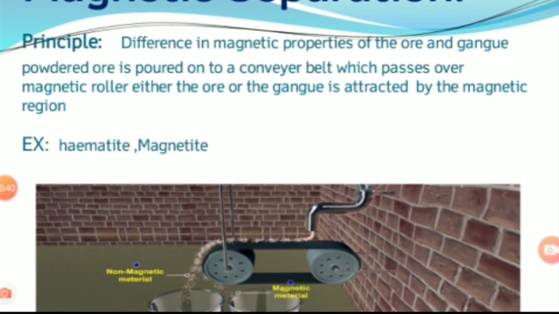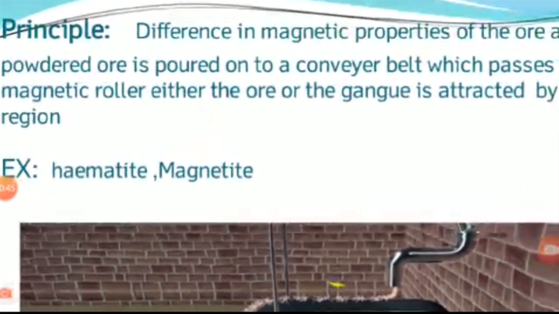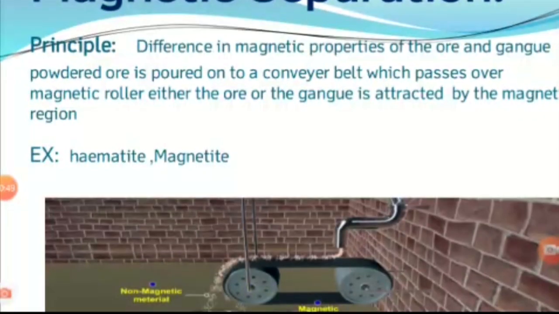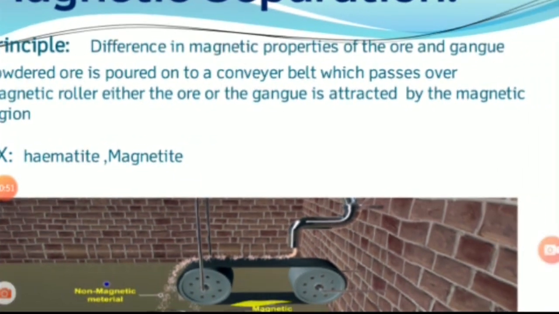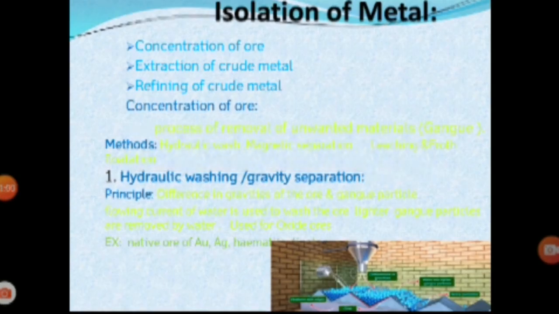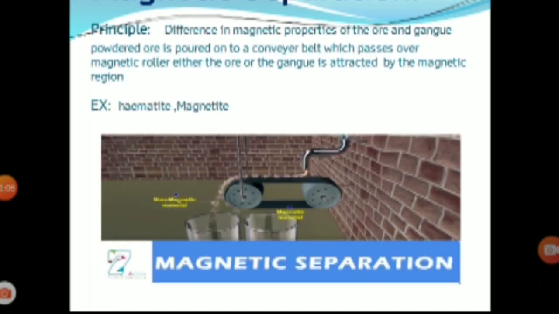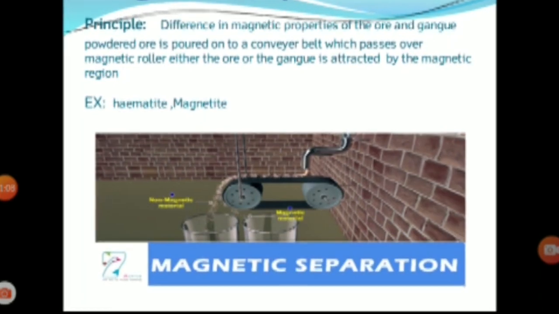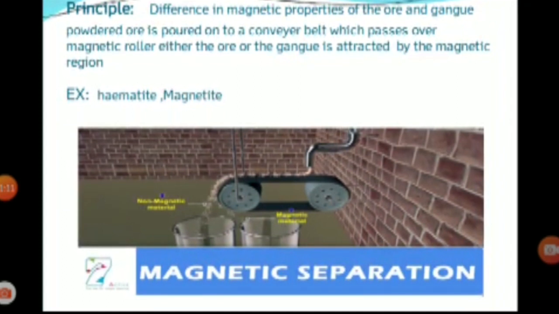In this method, the powdered or crushed ore is passed over a conveyor belt. The conveyor belt moves over two rollers. One of these rollers is magnetic and the other one is non-magnetic.